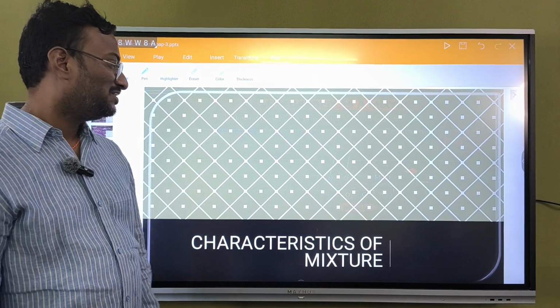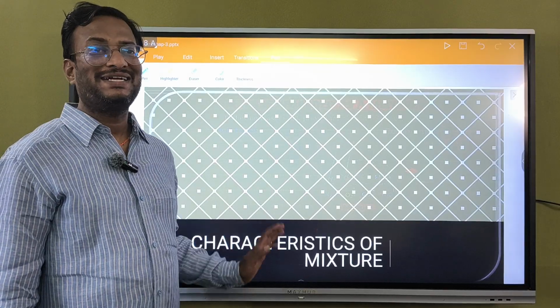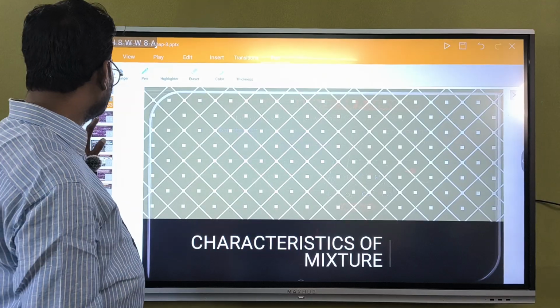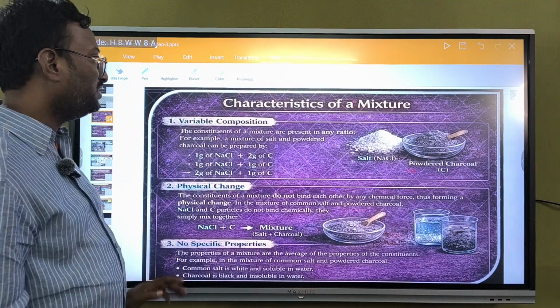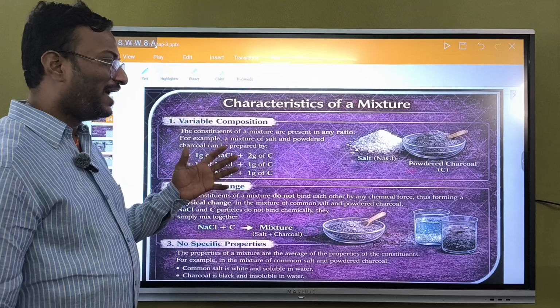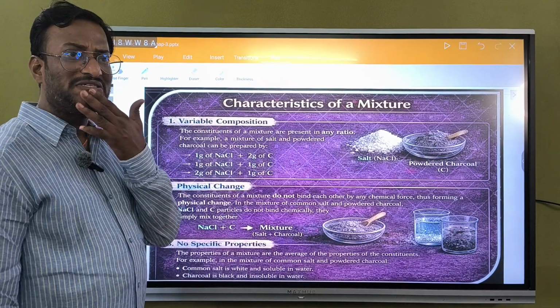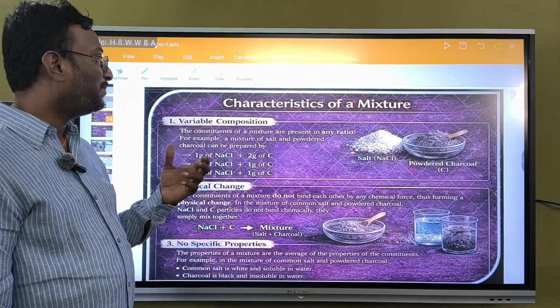In today's class, we will learn about characteristics of mixture. What are the characteristics a mixture will have? There will be different characteristics of a mixture. First one is variable composition. The mixture can be taken as in variable composition.